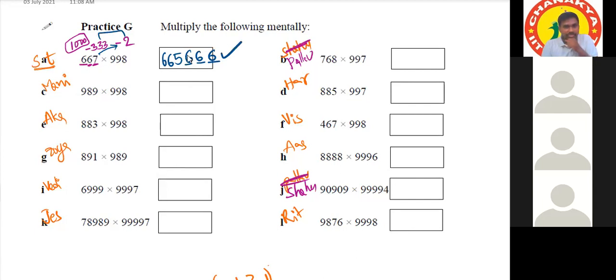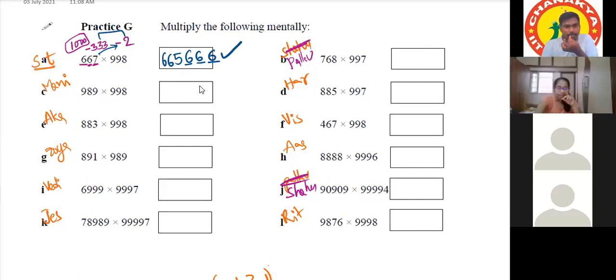All of you clear with this? Yes, sir. Sir, I didn't understand. Can you explain again? Okay, Pallav, where is your doubt in this method? Sir, in the 666. Okay, how did you get this 666?